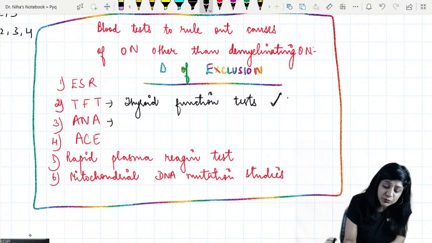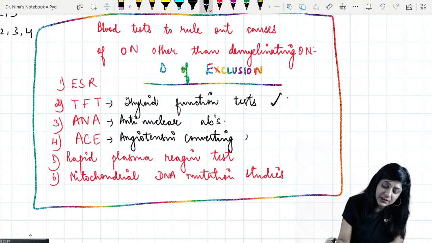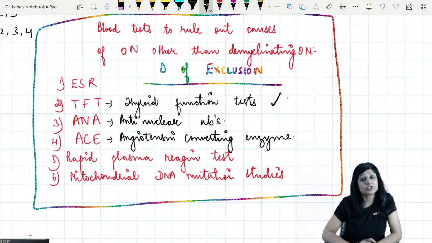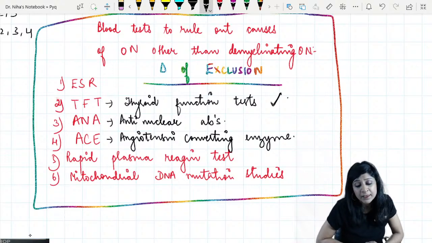Then we have to do antinuclear antibodies. Then we have angiotensin converting enzyme. This we have to do. Rapid plasma reagin test, that we have to do, as well as the mitochondrial DNA mutation. So you have to do the thyroid function test also.